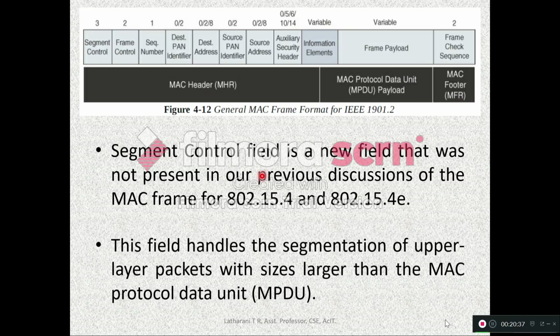Here the extra thing is the segment control field, which is a new field. You can see here this is the segment control, which was not present in our earlier discussions. This segment control field handles segmentation of upper layer packets with sizes larger than the MAC protocol data unit, which is MPDU. In the previous slide, we saw that if the MAC frame is not fitting within the physical layer payload, then it needs to be fragmented. That fragmentation is handled by this segment control.